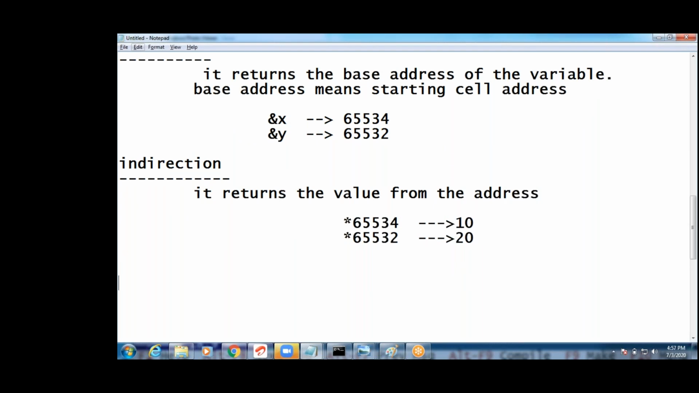Now, next one, guys. How to print the addresses? Next point, guys. Write the next point. How to print the addresses?